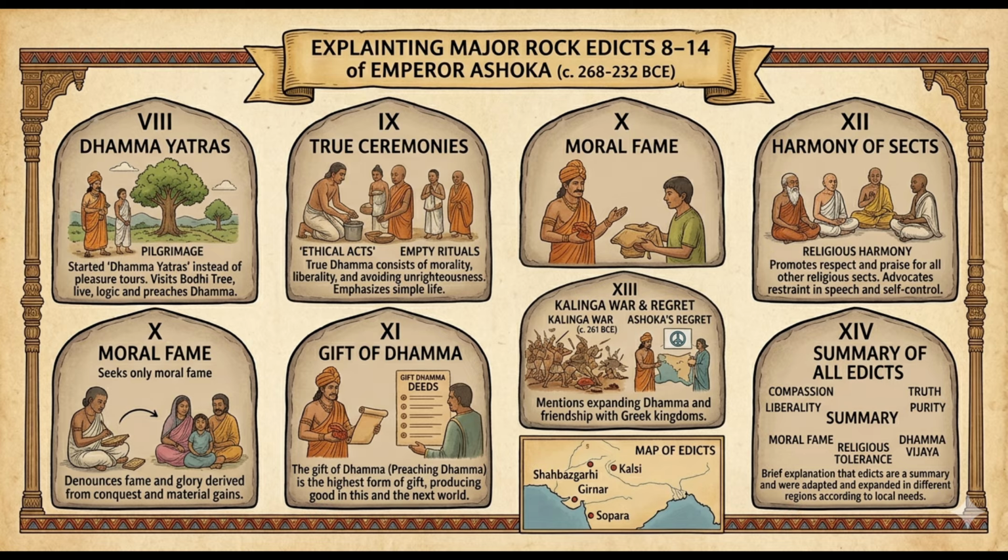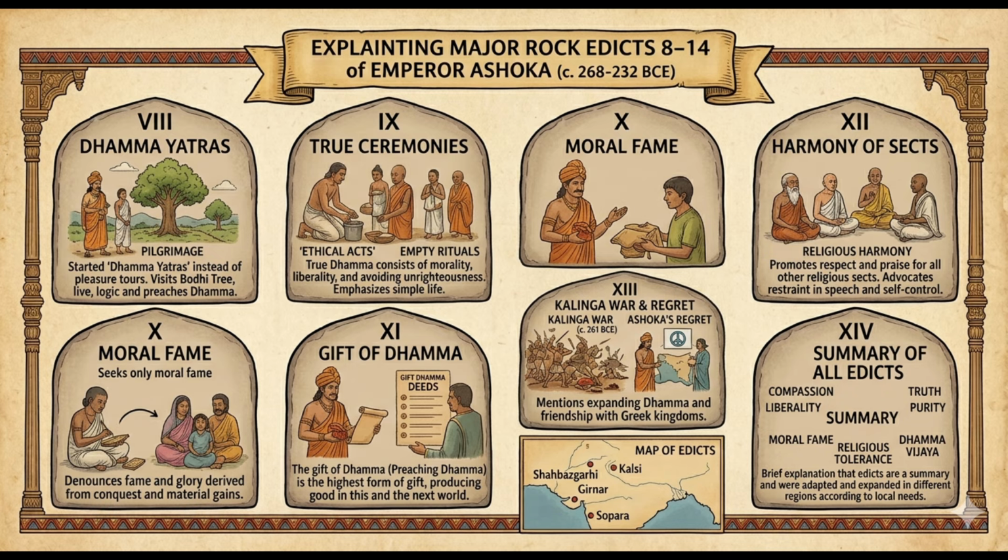Major Rock Edict 9 stresses the importance of moral conduct, respect, and charity, and encourages simple living, and this is located at Girnar. Major Rock Edict 10, located at Kalsi, rejects desires for fame and glory, and emphasizes that true achievement lies in spreading Dhamma and ethical behavior. Major Rock Edict 11, present at Dholi, provides a clear definition of Dhamma: respect for elders, kindness, truthfulness, and generosity.